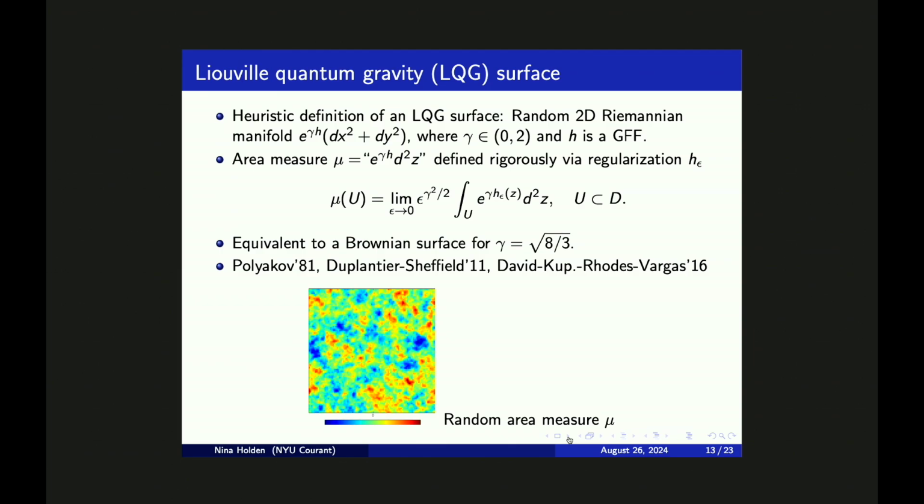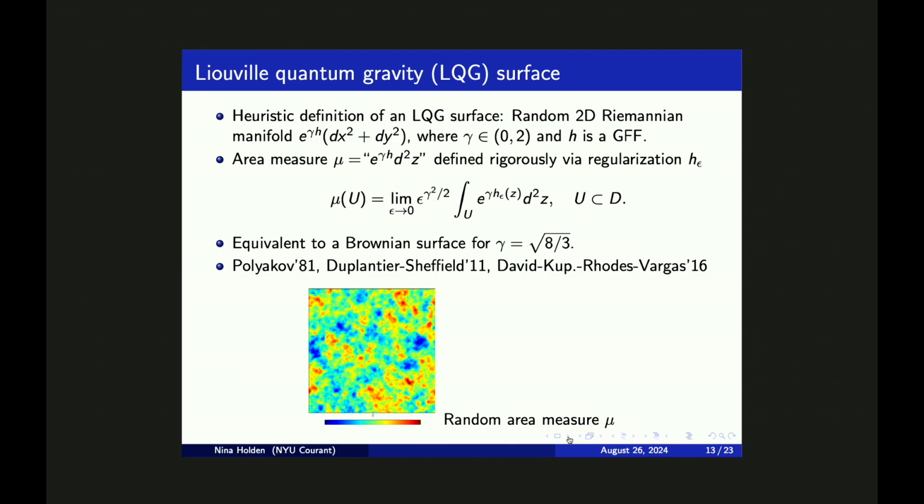And this area measure can be defined in a rigorous way via regularization. So we let h sub epsilon be some regularized version of h, meaning that it is some smooth function approximating h. Then we can use h sub epsilon to define an area measure, and it's possible to argue that this area measure is converging, as the regularization parameter epsilon is set to 0, to some limiting area measure mu. So this is the rigorous definition of what we call the Liouville area measure. In the figure, you can see some illustration of this random area measure mu.